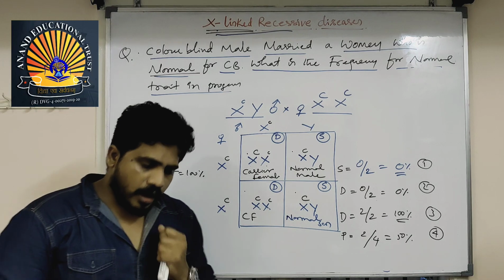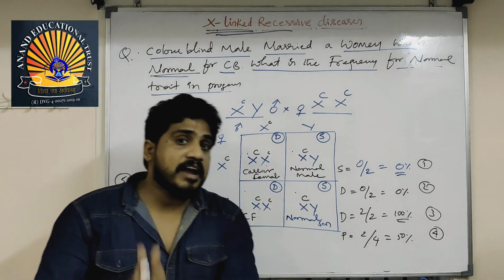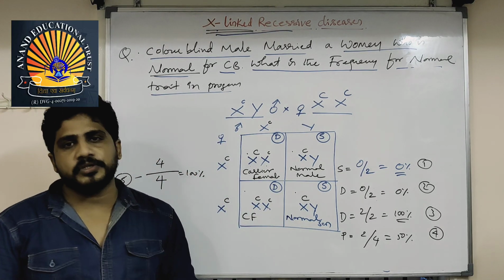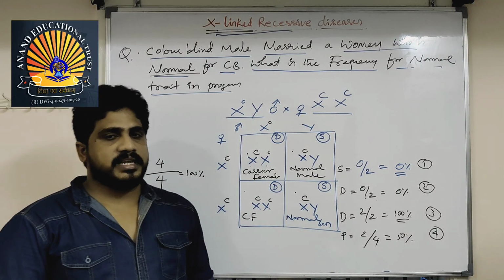And the difference between autosomal recessive and X-linked recessive is that in autosomal recessive, males can also be carriers. In X-linked recessive, males can never be carriers. This important point helps you to clear a lot of confusions in the pedigree as well as questions like this.